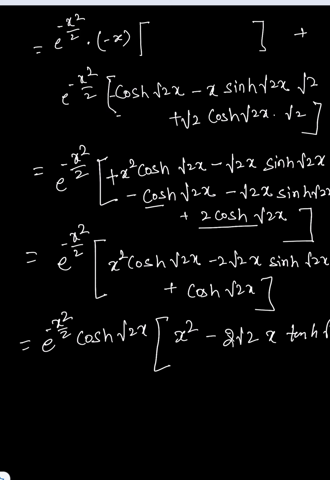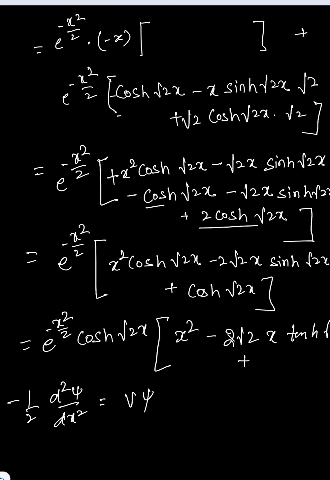Okay, so I am putting 1 by 2 with a negative sign: minus 1 by 2 d2 psi by dx square is equal to V of psi. If I compare the coefficient with psi, that is e to the power minus x square by 2, the constant doesn't matter for potential.